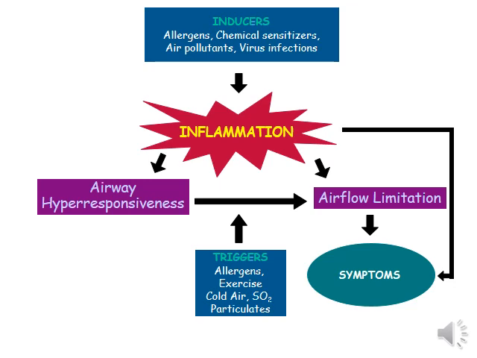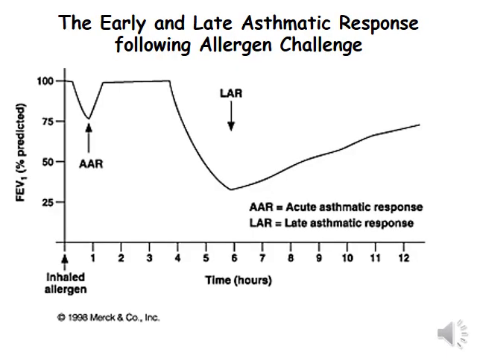There are inducers: allergens, chemical sensitizers, air pollutants, virus infections, which lead to inflammation, causing airway hyperresponsiveness and leading to airflow limitation by triggers like allergens, exercise, cold air, SO2, particulates, causing symptoms. Early and late asthmatic response following allergen challenge is shown in this graph.